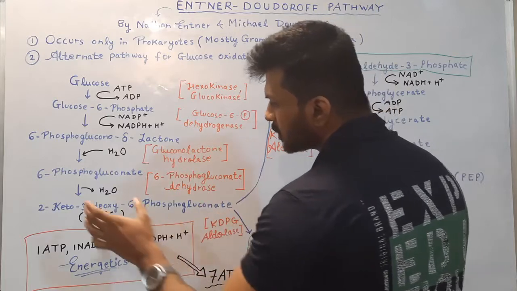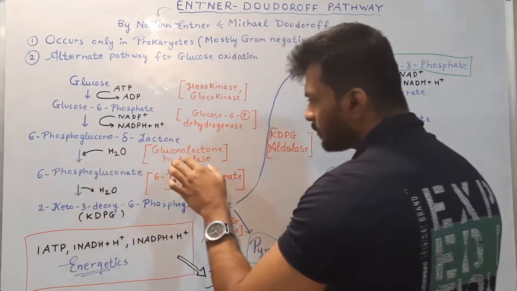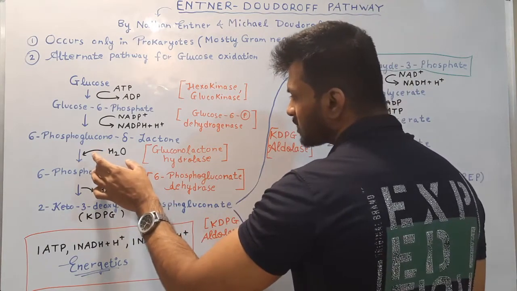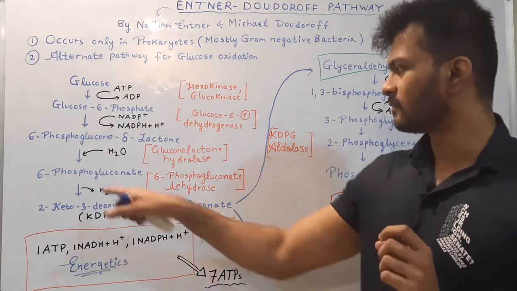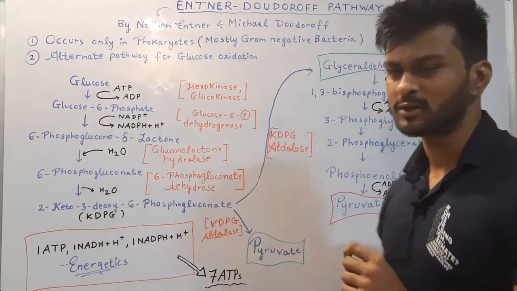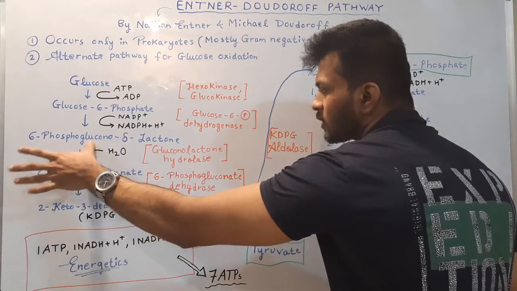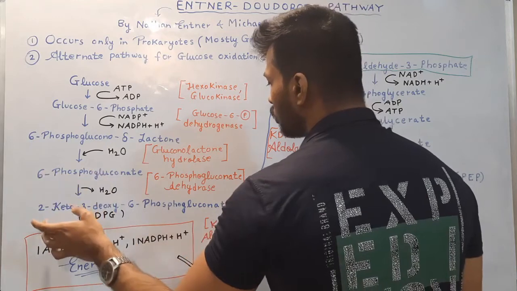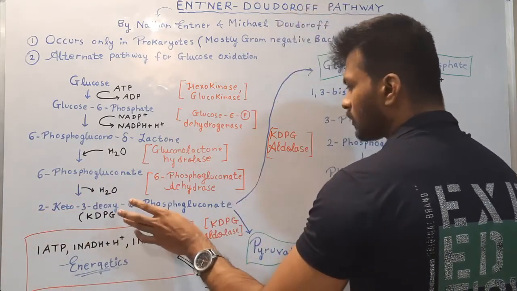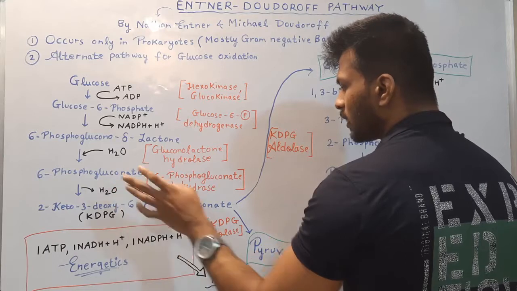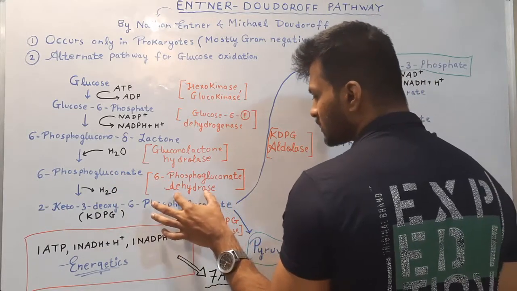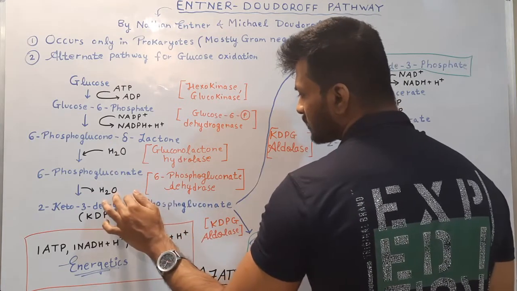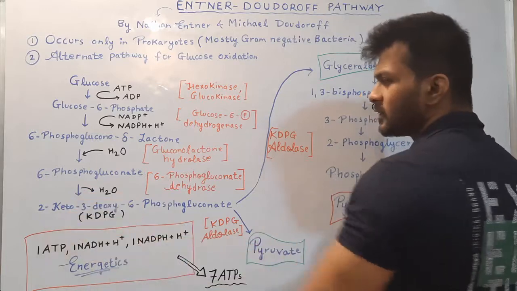6-phosphoglucono-delta-lactone will be converted into 6-phosphogluconate by an enzyme gluconolactone hydrolase. So this is a hydration step where water molecule is being added, and it will cause the hydrolysis of 6-phosphoglucono-delta-lactone into 6-phosphogluconate. 6-phosphogluconate will be converted into 2-keto-3-deoxy-6-phosphogluconate by an enzyme 6-phosphogluconate dehydrase. The name itself will suggest that the step will be a dehydration step, and as we can observe, there is a removal of water molecule from this step.